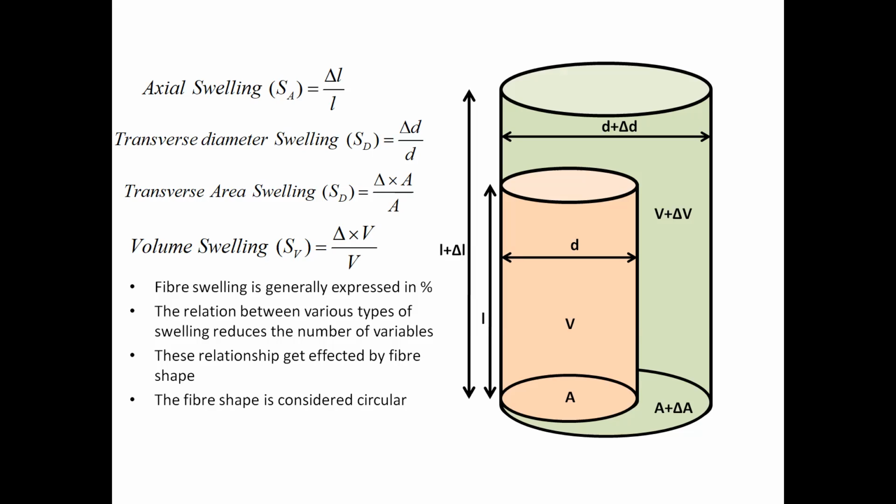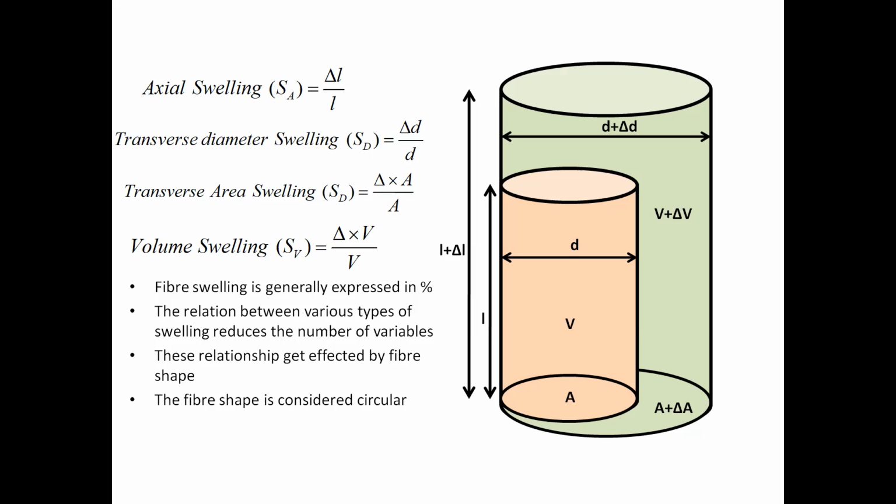So the axial swelling, which will be represented by SL, is basically the fractional change in length divided by original length. So L plus delta L minus L upon L, that will become delta L upon L. Similarly, transverse diameter swelling SD is delta D upon D, transverse area swelling SA is delta A upon A, and volume swelling SV is delta V upon V.